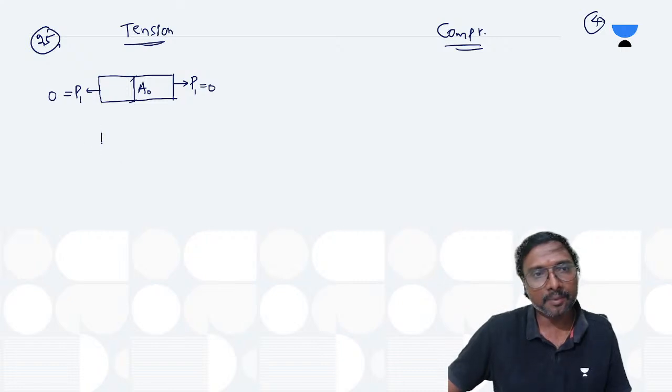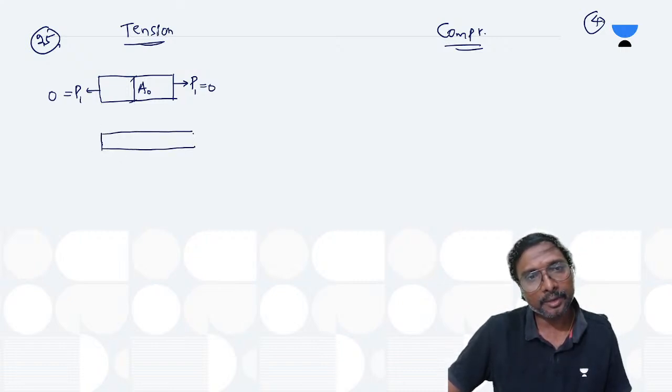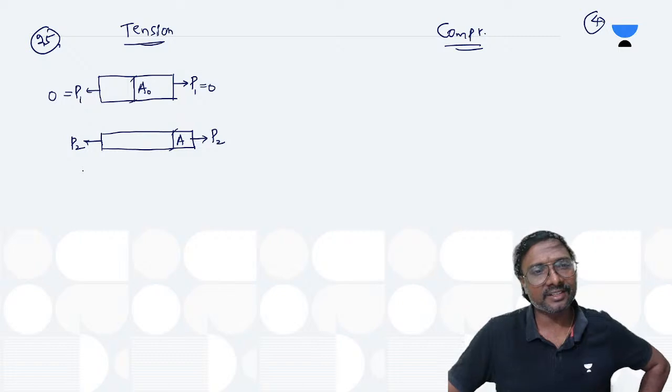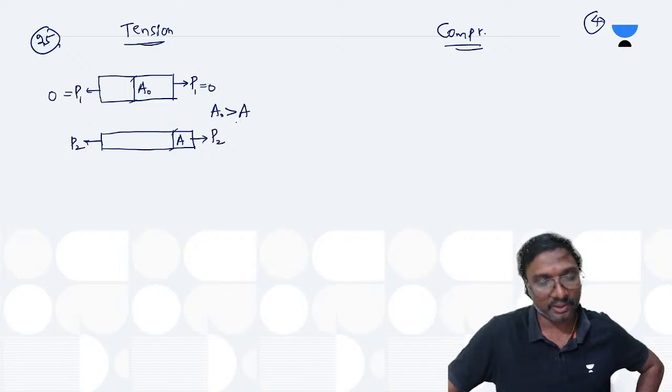After that, after loading is applied, at this P2, at the time of this measurement, you will have the actual area. Now tell me which one is higher, the actual area or the initial area? The initial area is higher than the actual area.